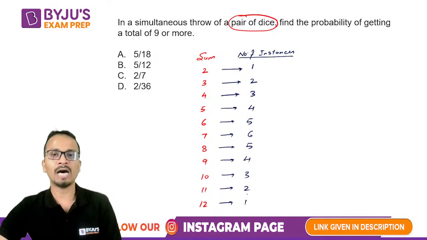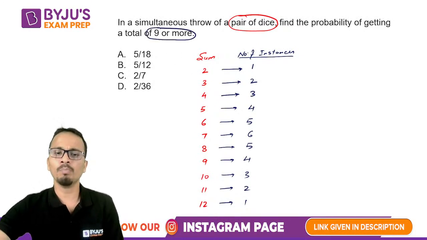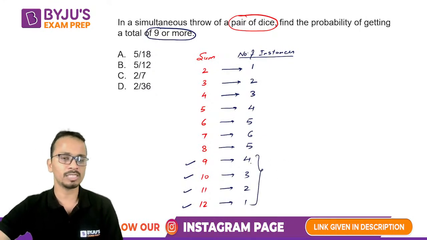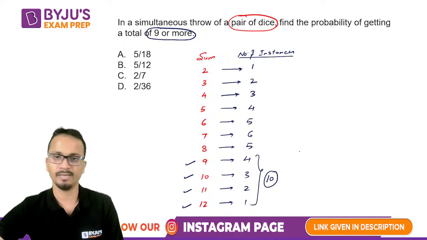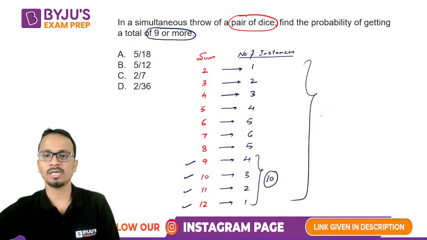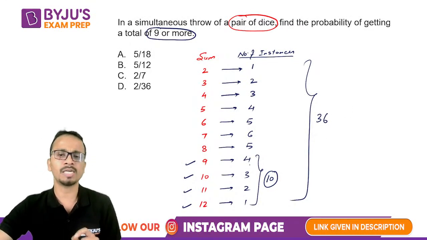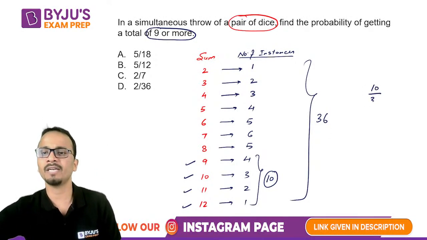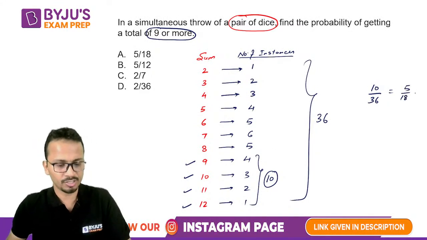All right. Now our question is, we need a total of 9 or more. So 9 or more means 9, 10, 11, and 12. So just add these 4 instances. So 4 plus 3 plus 2 plus 1. So favorable number of outcomes will be 10. Now total number of outcomes here will be 36 because we have 2 dice. So total number of outcomes is 36 and favorable number of outcomes is 10. So the probability will be 10 divided by 36 and that will be 5 upon 18 after simplification. Okay.